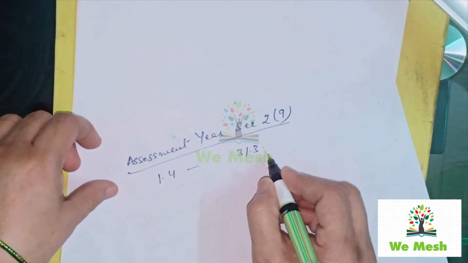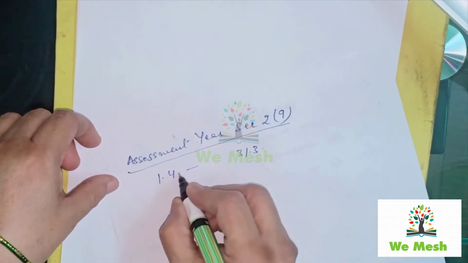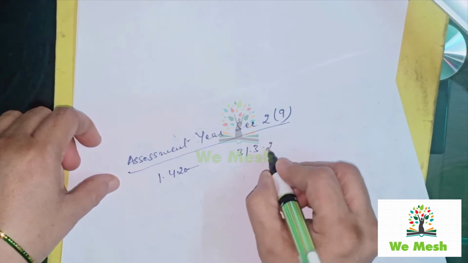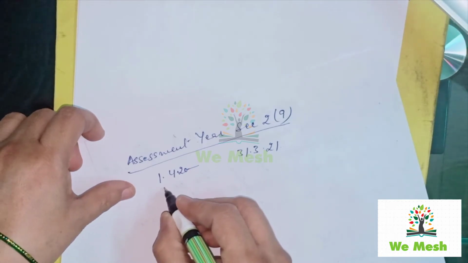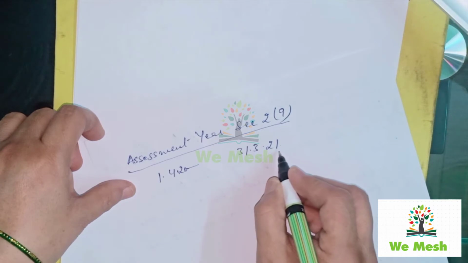Suppose we are saying that assessment year 2020-21. That means assessment year 2020-21 starts on 1st April 2020 and it will come to an end on 31st March 2021.